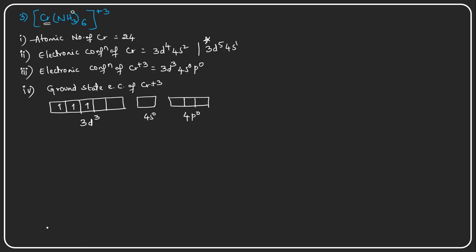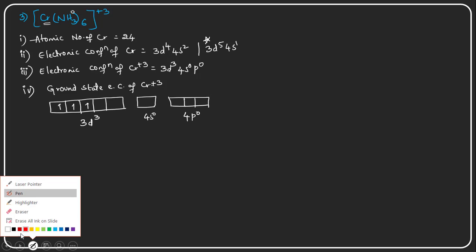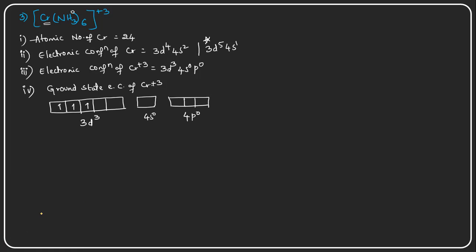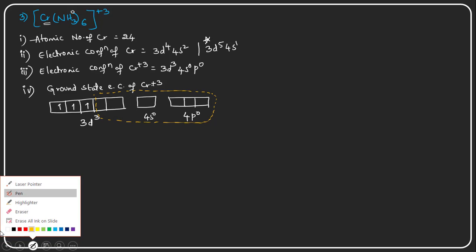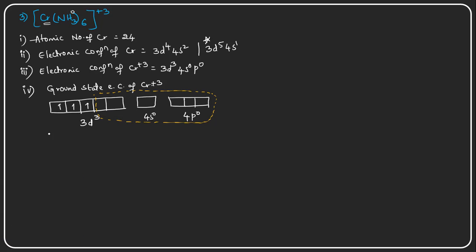That is the reason they did not undergo rearrangement of the electrons, and these 6 orbitals undergo the hybridization process, merging together and forming hybridized orbitals. And what will be the hybridization taking place here?